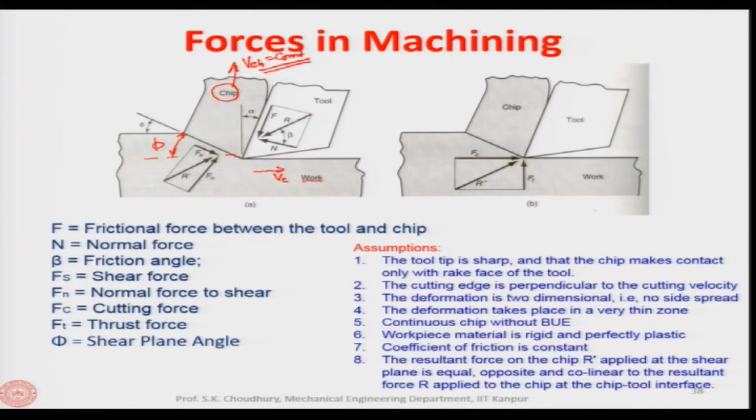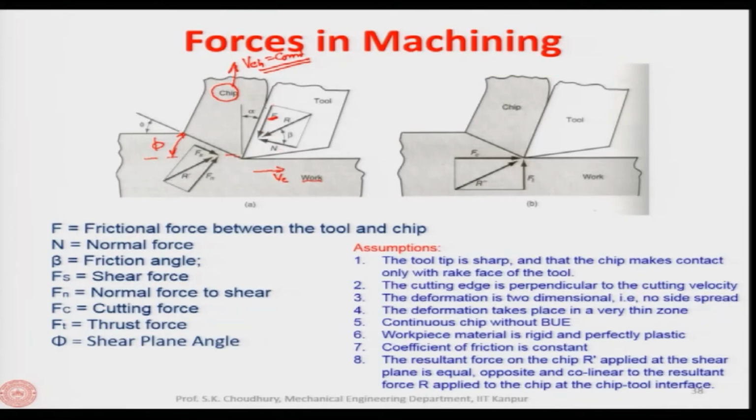Now, this resultant force R can be resolved into two components. One component is F, which is along the rake face of the tool, and another which is perpendicular to the rake face of the tool, let us say N. So this resultant force we can resolve into two components, F along the rake face of the tool and N perpendicular to it.